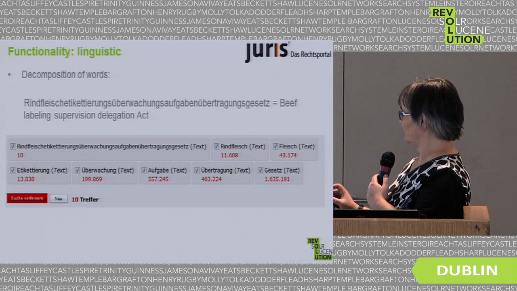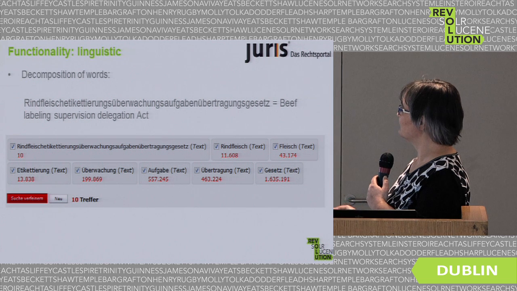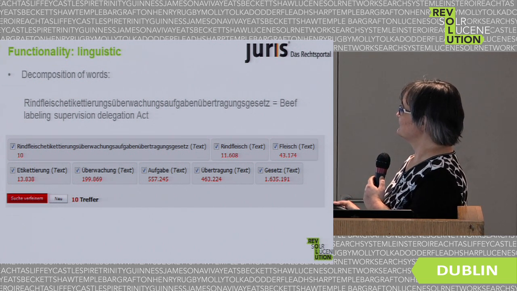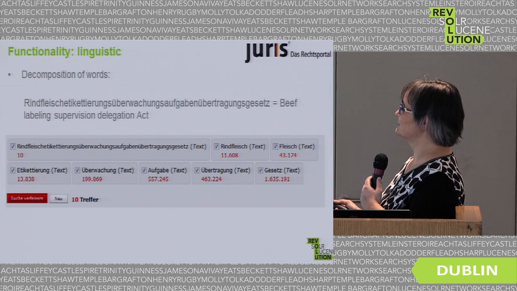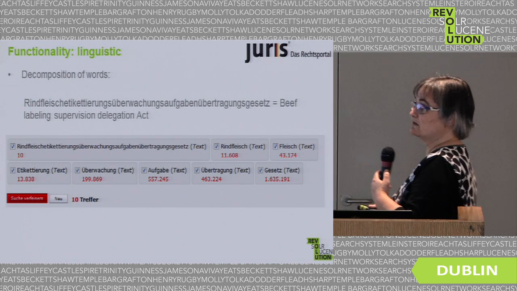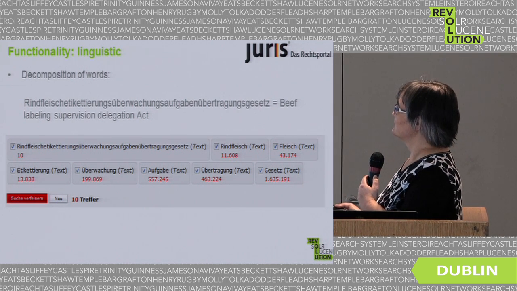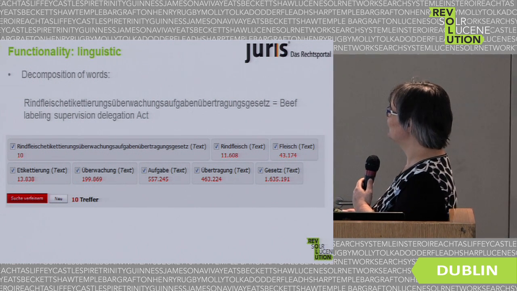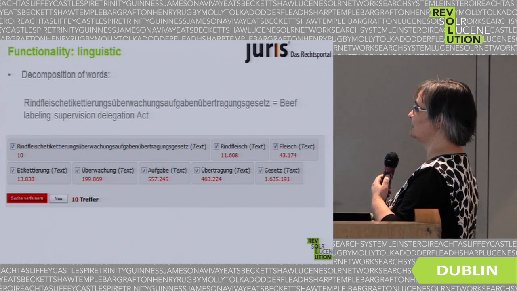There's also this function, you can construct rather long words in German. This used to be the longest word in German until a few months ago. That's the name of a law. It doesn't count anymore because the law is no longer valid. That makes it no longer the longest word. So this is what Google Translate claims the word to mean, Beef Labeling Supervision Delegation Act.